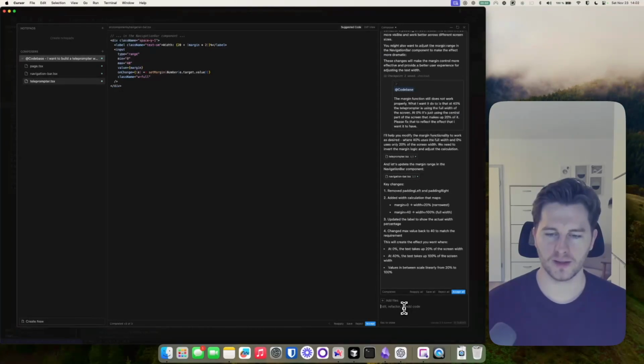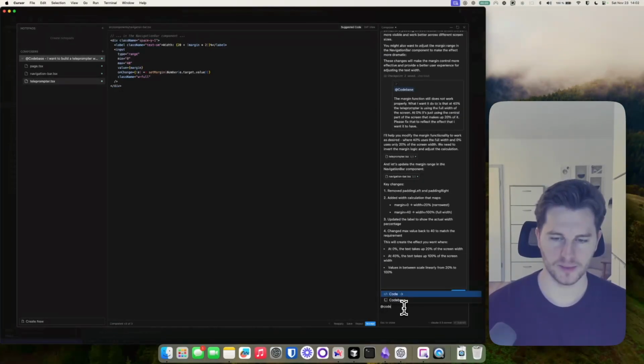Okay, that worked. Add code base. That worked. Thanks. Being nice to the AI. Regarding the speed toggle, I think that at 100 speed, the text could roll a little faster.